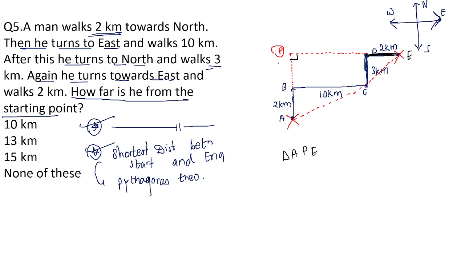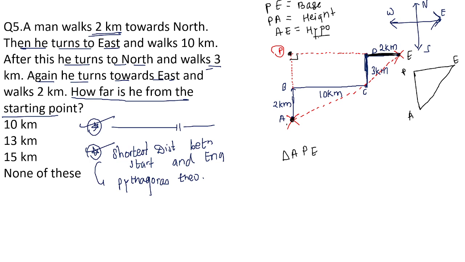Just look at the figure carefully. Okay, here comes a triangle in frame. One is point A, the other one is point P, and the other one is point E. And this triangle is supposed to be like this. Okay, triangle APE. So if I look at this triangle carefully, the side PE is actually the base of the triangle. Okay, and side PA or AP, this is your height, and the side AE is your hypotenuse.